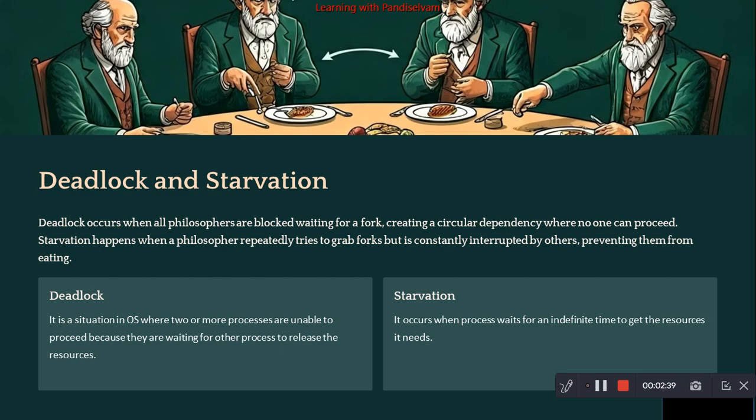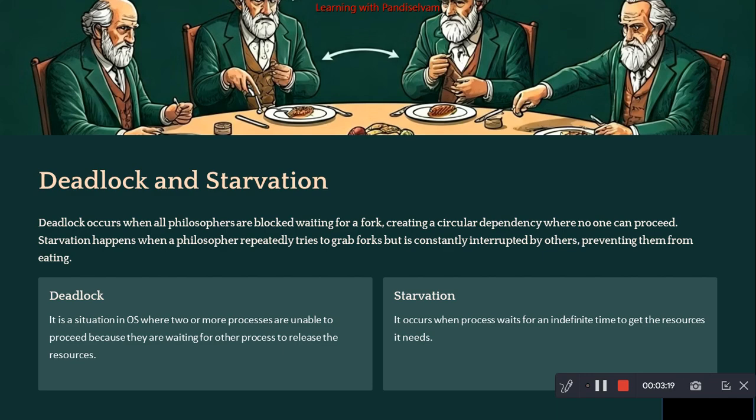Starvation, in the sense, is a longer waiting process. Starvation happens when a philosopher repeatedly tries to take a fork, but is consistently interrupted by others. That is starvation. When we talk about priority scheduling, whenever a higher priority process comes, the OS will execute the higher priority process compared with the lower priority process. The lower priority process has to wait a long time to get into the CPU. The same scenario is followed here also.